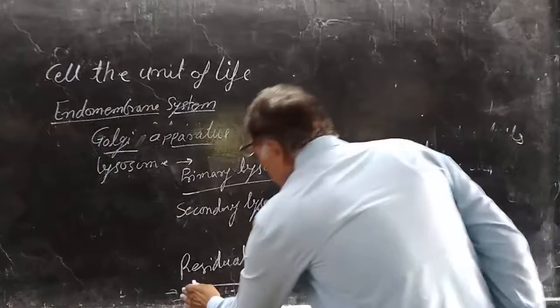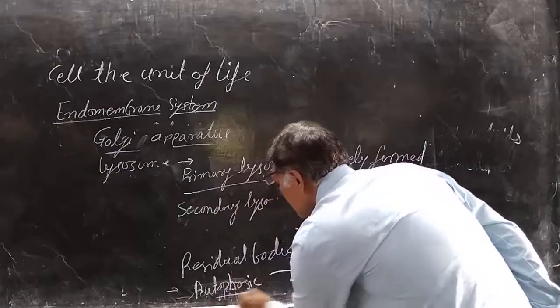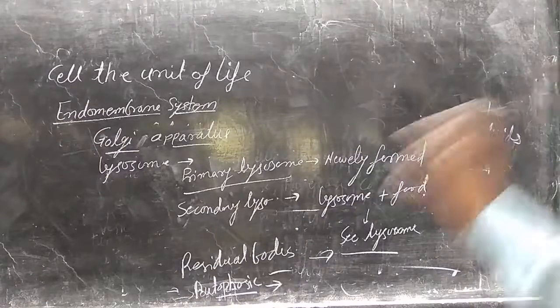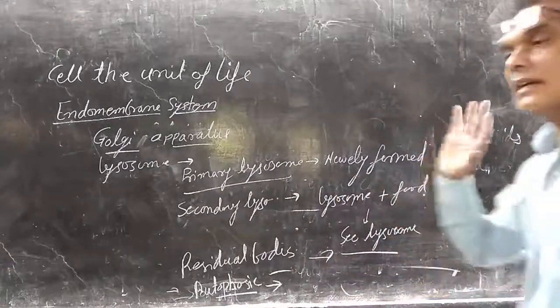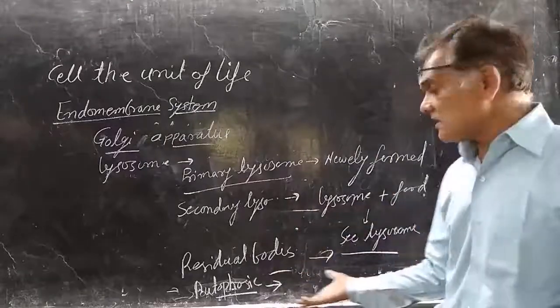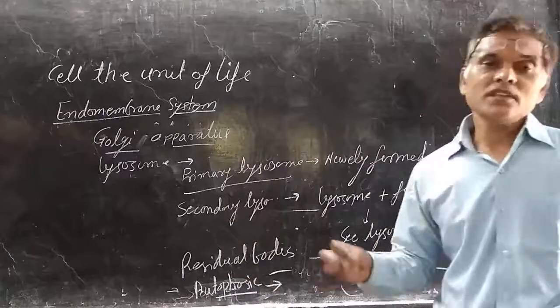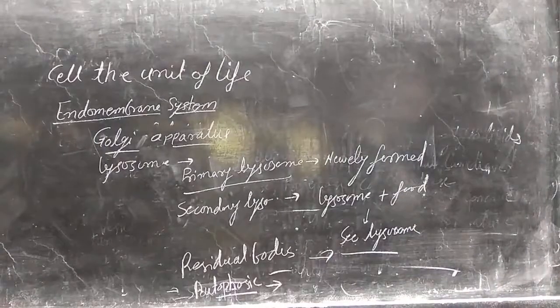And the fourth one is the autophagic lysosome. Sometimes the lysosome digests its own cell, or some unwanted cell, removing the unwanted cell from the body. At that time the lysosome of the particular cell will burst out and help in autolysis of cells. That is why we call them suicidal bags. Suicidal bags means they destroy the self cell. That's why it is known as autophagic or suicidal bags.